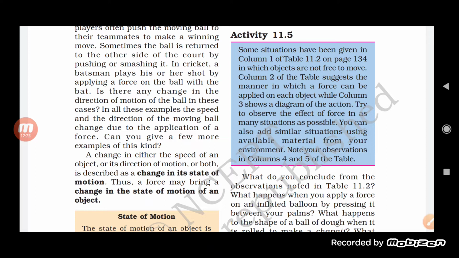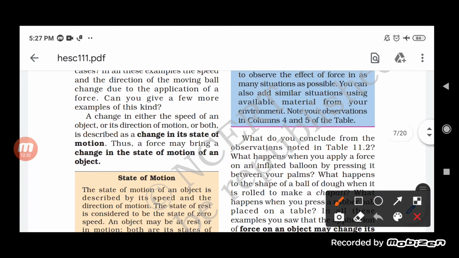Now, as you can see here, a change in either the speed of an object or its direction of motion or both is described as a change in its state of motion. Thus, a force may change the state of motion of an object. So first we have seen the change in a state of motion here.